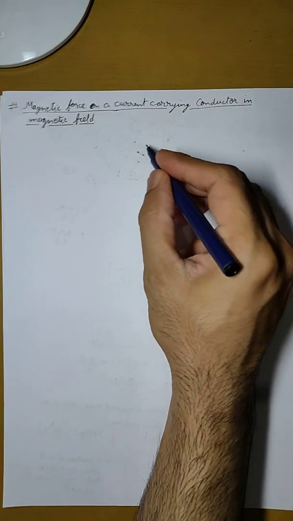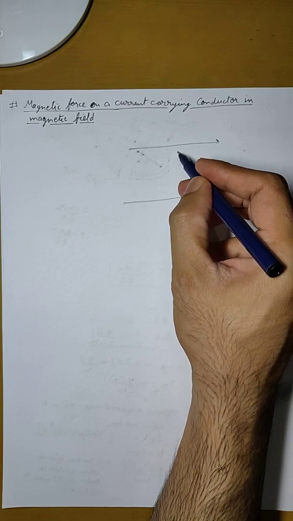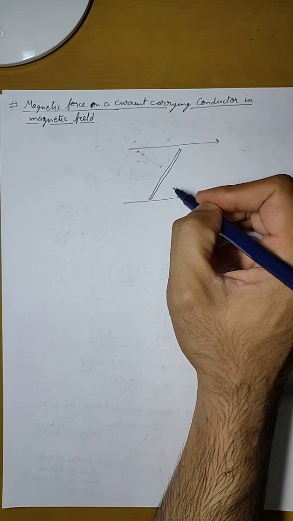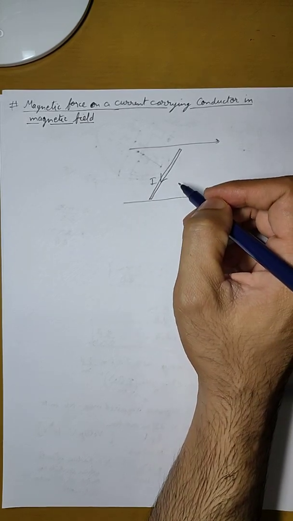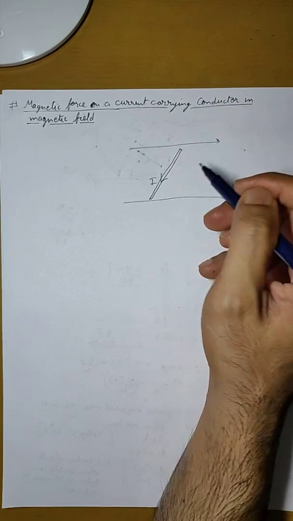Now let us study about magnetic force on a current carrying conductor in a magnetic field. So we have a magnetic field, let us say in this direction, and we have a conductor here, say like this. The conductor is kept and it is a current carrying conductor. So this is the direction of current here.